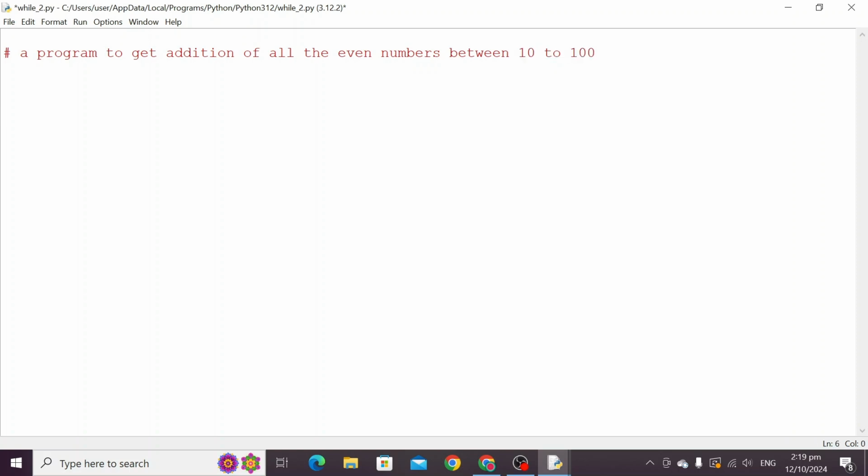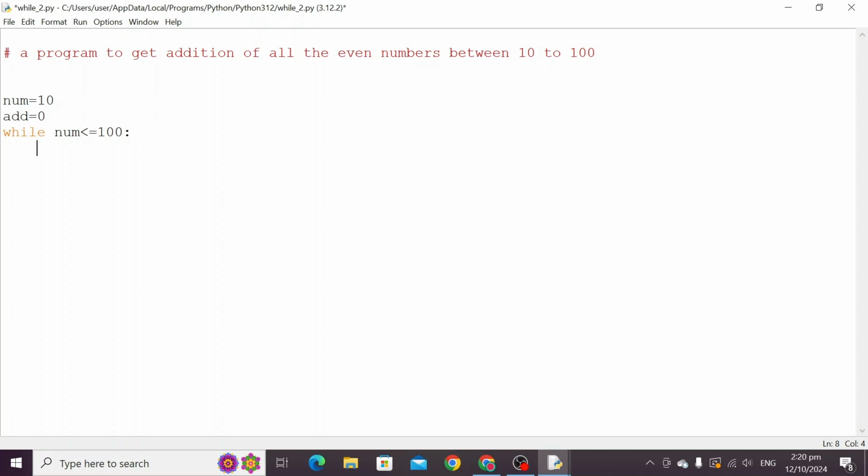So we have to start a loop while in which the starting value should be, it can take num equal to 10 while num is less than equal to 100. So this condition is now done. We have to get addition, so take a variable add equal to 0, initialize it with 0, otherwise any garbage value will be there.